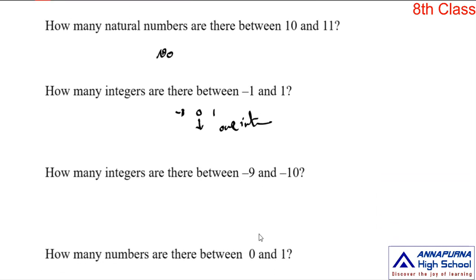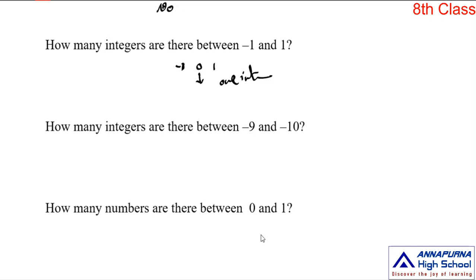In the same way, the fourth question, how many integers are there between -9 and -10? Here -9 and -10 are two consecutive integers. So how many integers are there in between these two numbers? There are no integers.